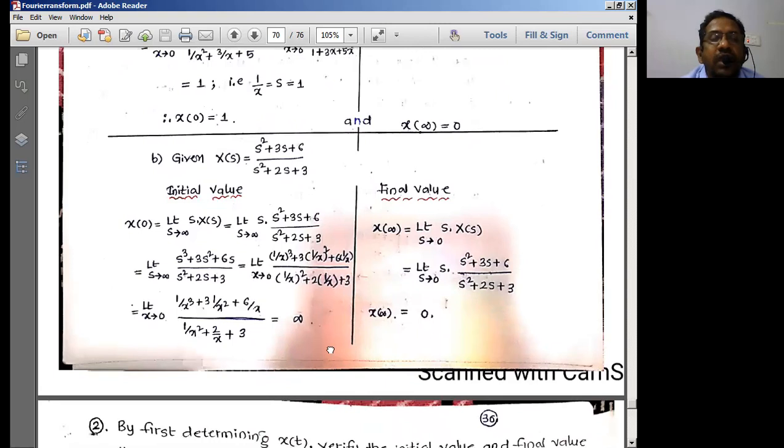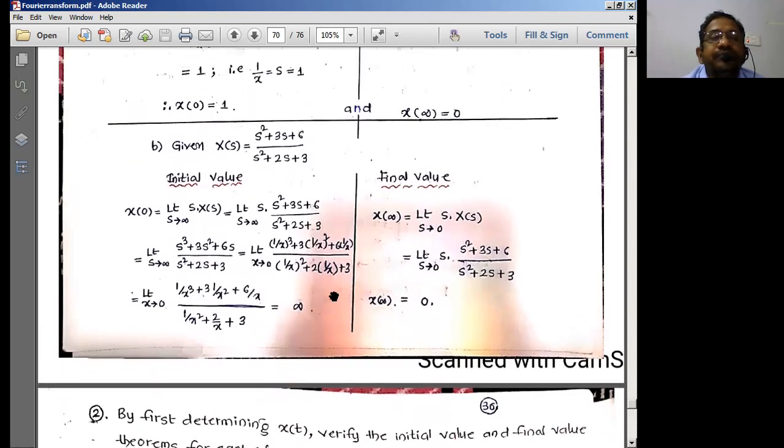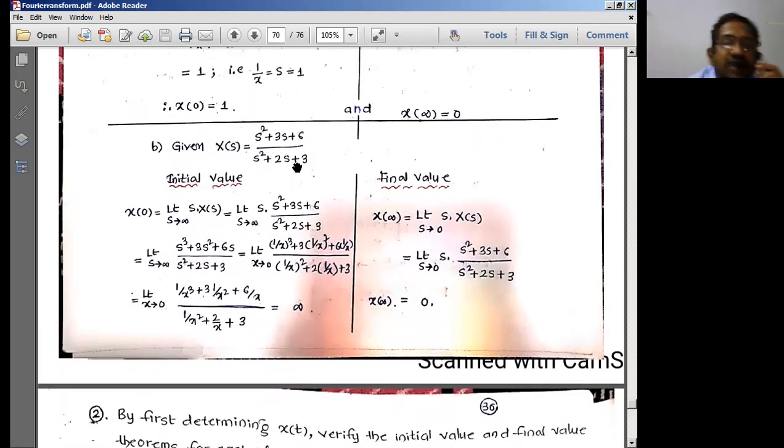Let us go into another problem. Say a problem is given as x of s is equal to s square plus 3s plus 6 by this formula. Now apply the initial value theorem. Limit t tends to 0, x of t is equal to x of 0, is equal to limit s tends to infinity, s into x of s is the formula.